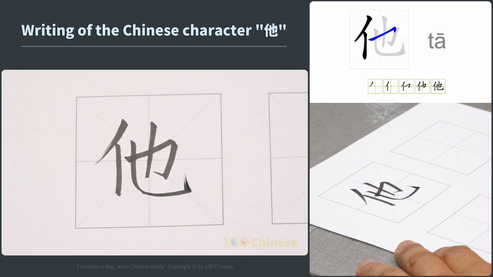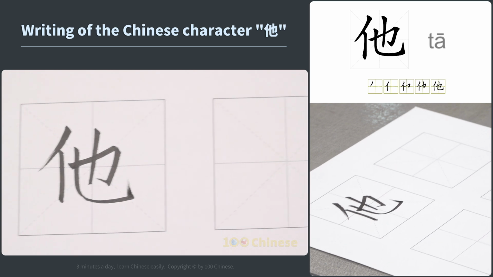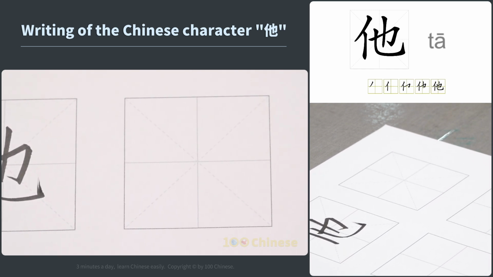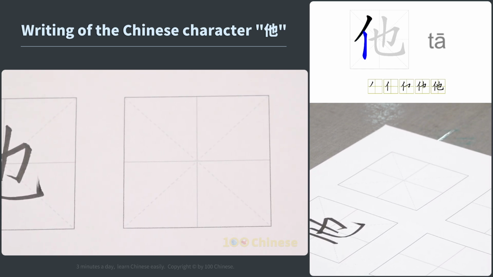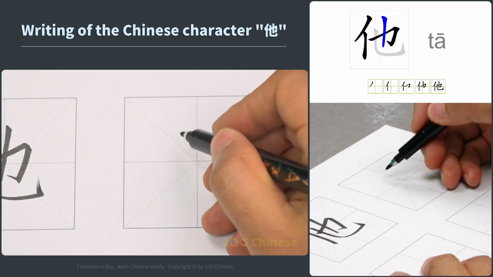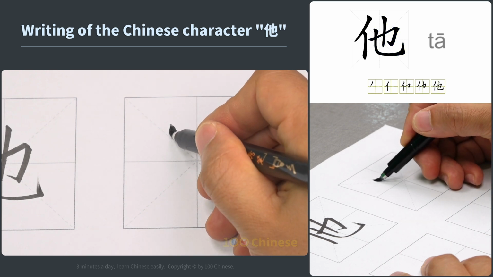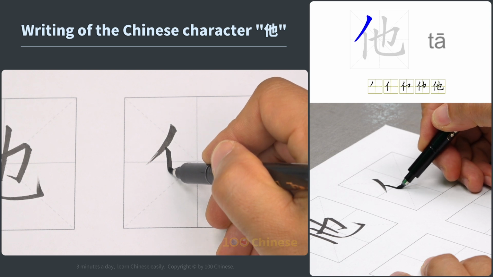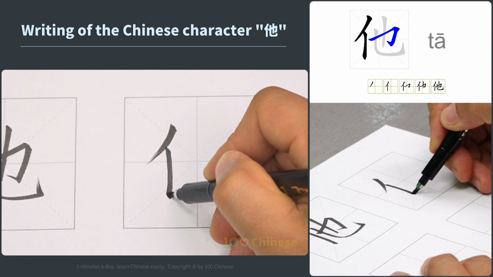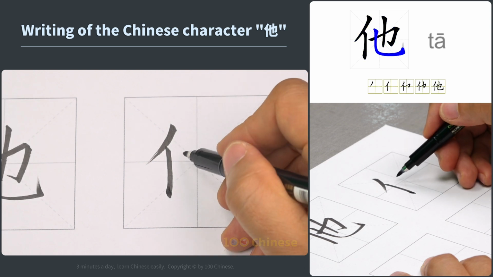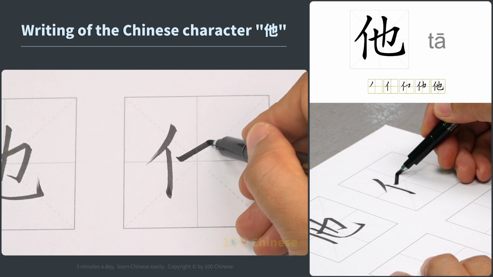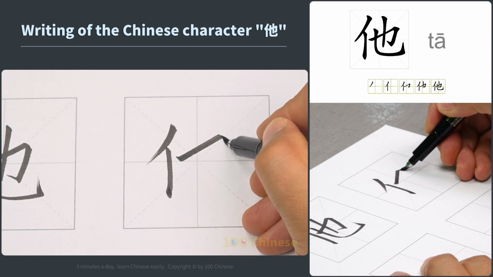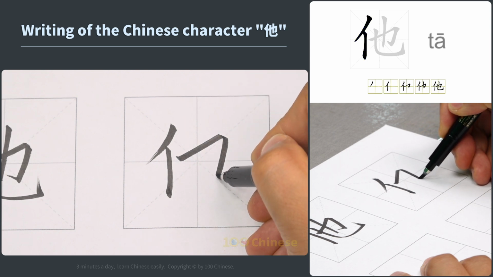Pay attention to making this curve smooth and rounded. The left part should be written a bit narrower. This is a third-person pronoun, referring to other people besides oneself and the listener.